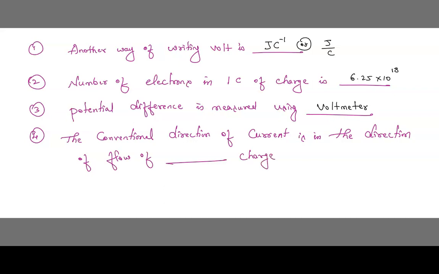Can you tell me the conventional direction of current? Conventional method, not the earlier method, conventional method. Okay, the conventional direction of current is the direction of the flow of positive charge. So what constitutes current, children? The flow of electrons constitutes current.